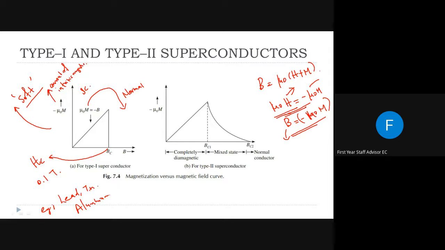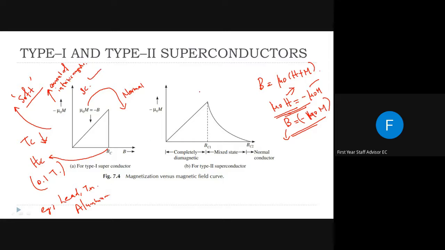And what is the physical use or physical significance of these type 1 superconducting materials? Since the critical field Hc is very low, the transition temperature Tc should also be very low. Since the transition temperature and critical field are very low, they have no physical importance. If the transition temperature is very low, like 2 kelvin or 3 kelvin, it is very difficult and very costly to attain. So you can say type 1 superconductor is just a classification, it has no physical significance.